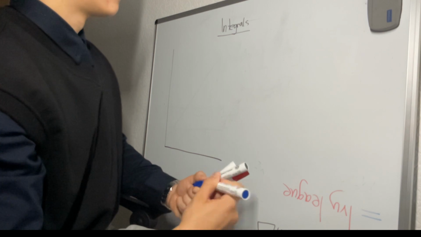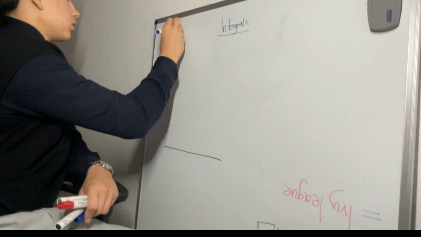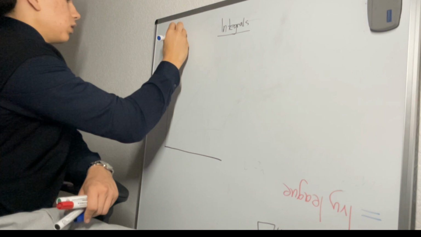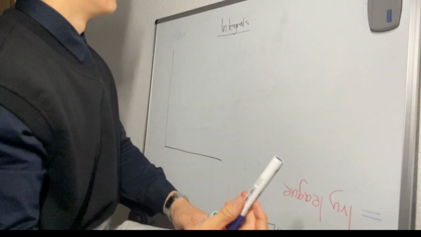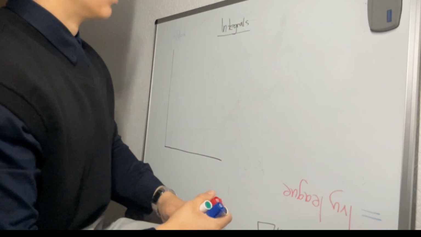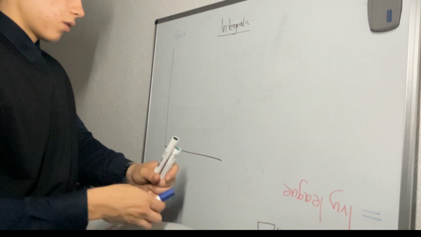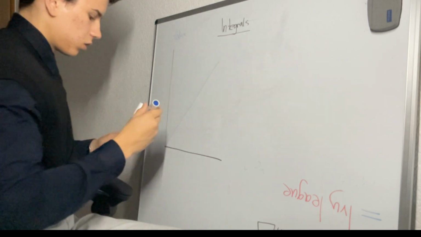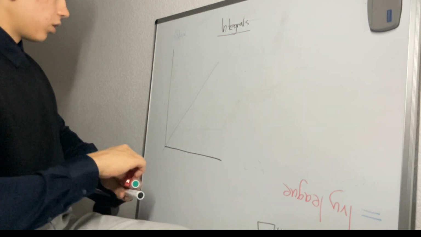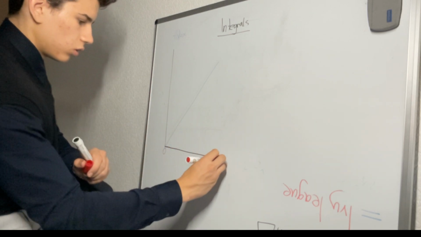Now let's say our function is f(x). f(x) equals x. So we draw a straight line, because it's a simple linear function, like this, and then we have here a 0, here 4.